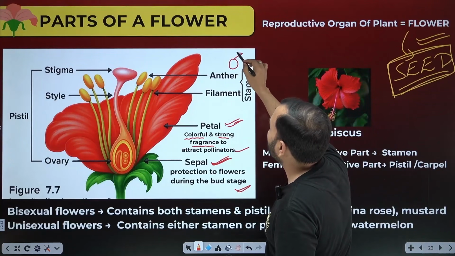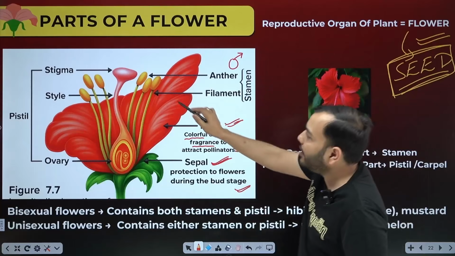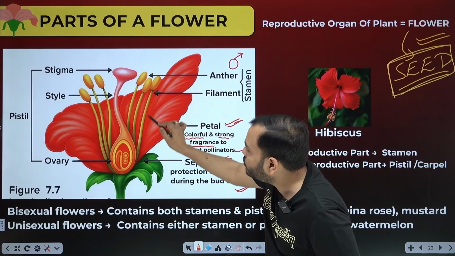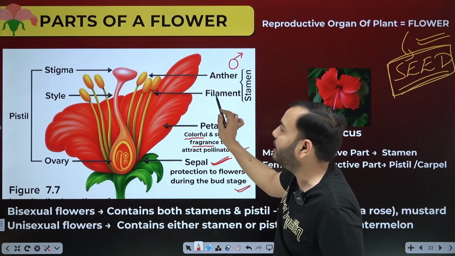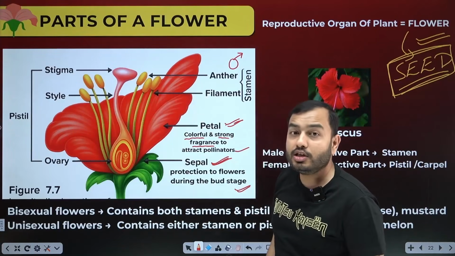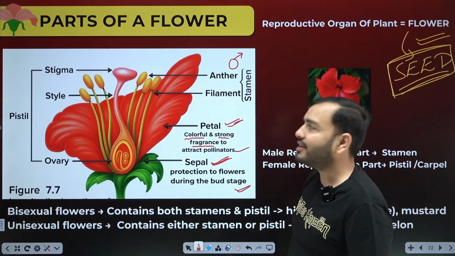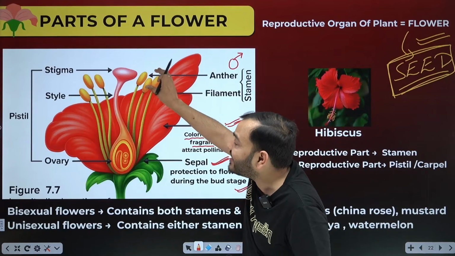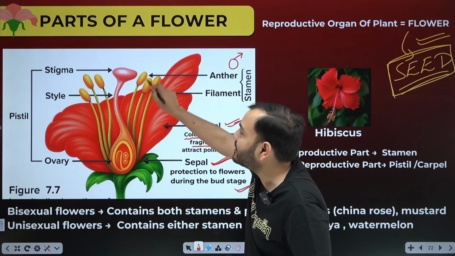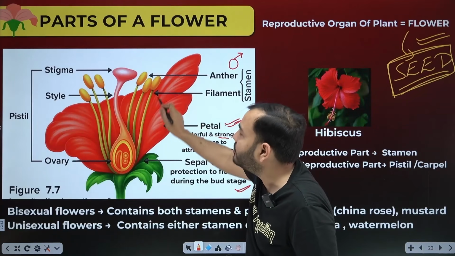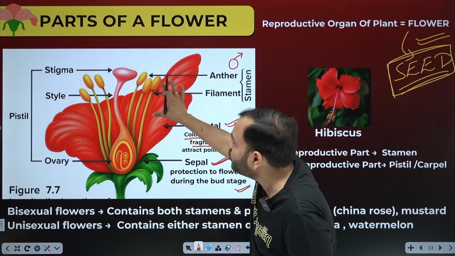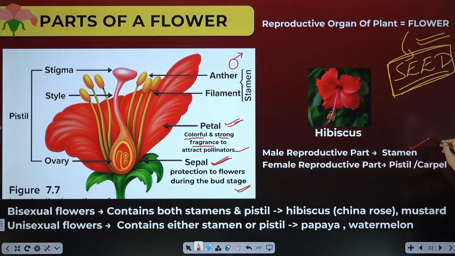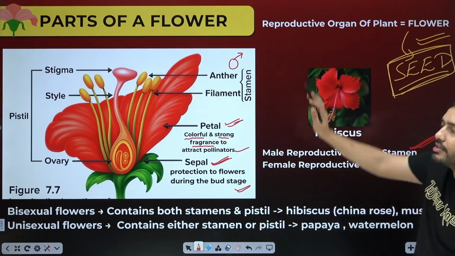Sometimes it might be used in the exams like this. What is the stamen? This entire stalk. On top of it is the anther. Look, it is written, and this stalk that is attached below is called filament. So there is a bag on top. Inside the bag, male sex cells are closed. Where are your sex cells closed? Like its sex cells are closed here inside the anther. And this stalk is filament which gives support to the anther. Combining these two, we call it stamen. That is the male reproductive part, the stamen. It is shown with the symbol.